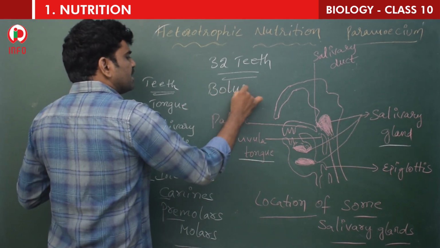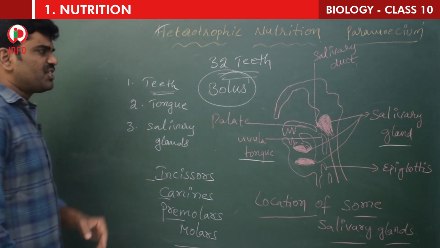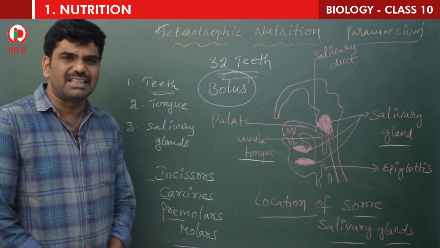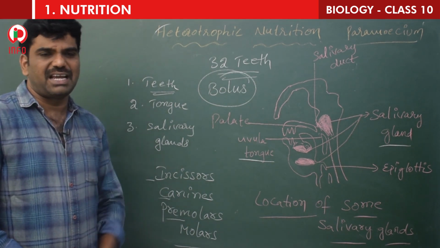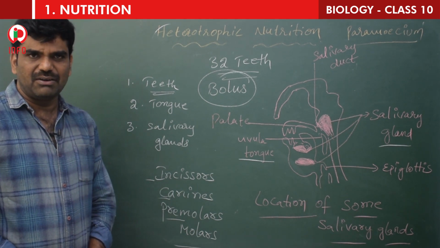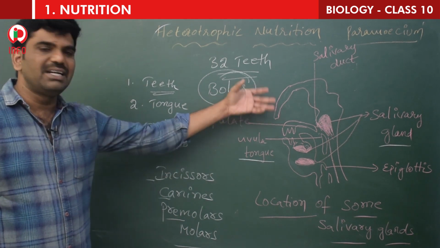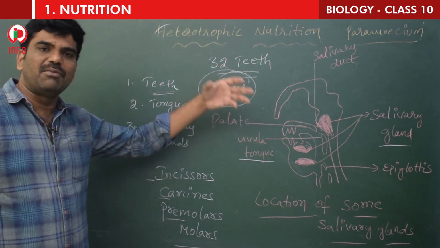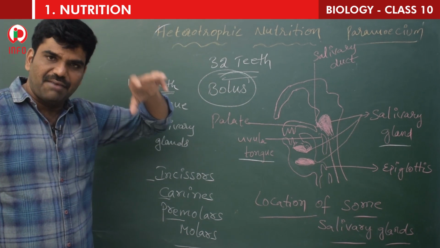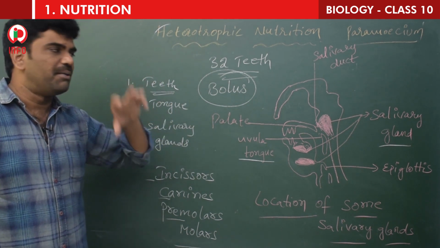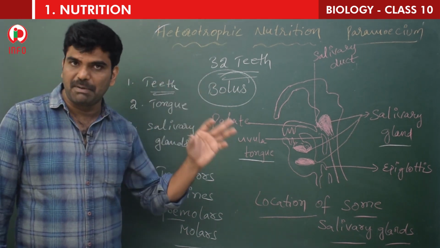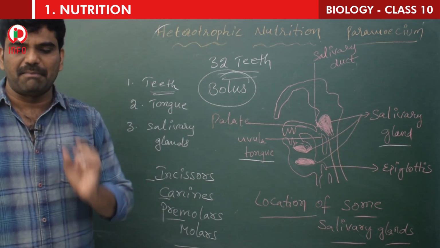So bolus is nothing but the partially crushed food in the mouth with the help of saliva and the teeth. Okay, the partially crushed food, not completely crushed. We get a slippery lump, a slippery mass.